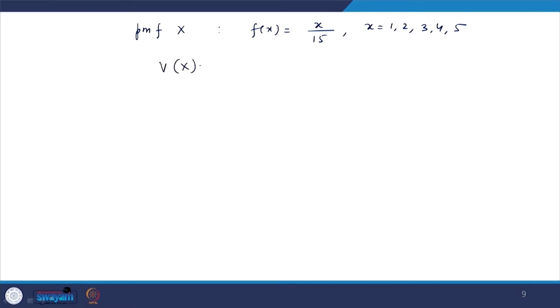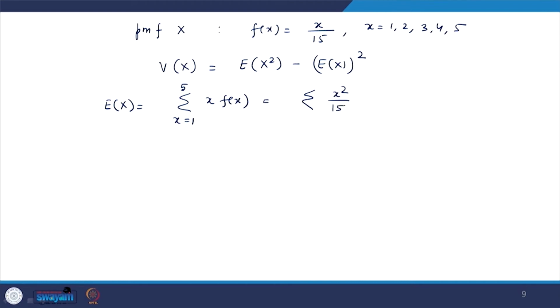So, variance of x, as per the formula, is expectation of x square minus expectation of x, whole square. So, you want to compute two things, first expectation of x square and then expectation of x. Let us compute expectation of x first. It is a discrete case, so summation will come: summation of x f x, where x is varying from 1 to 5. Substituting f x as x upon 15, 1 upon 15 will come out and it is summation x varying from 1 to 5 of x square.